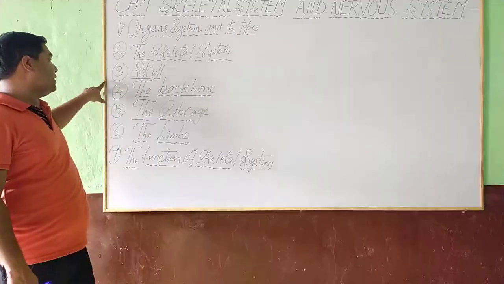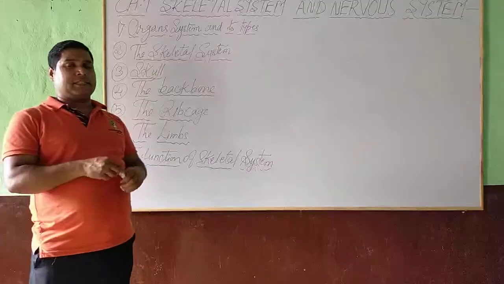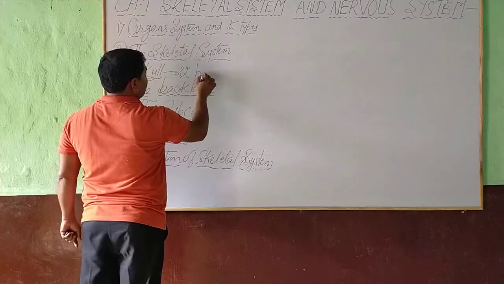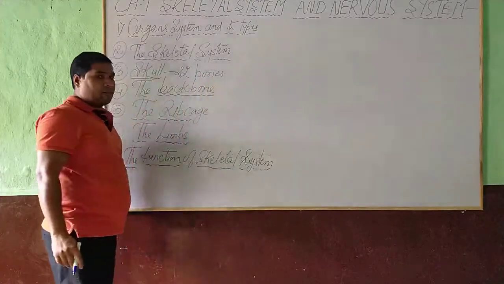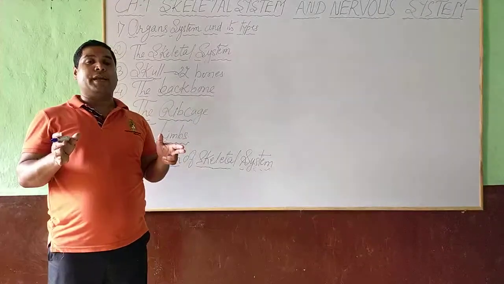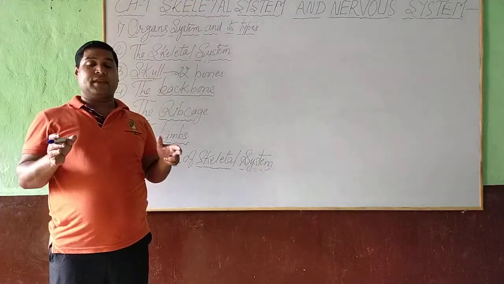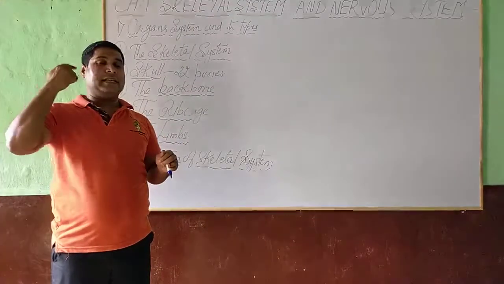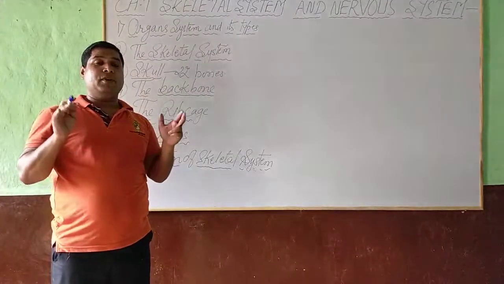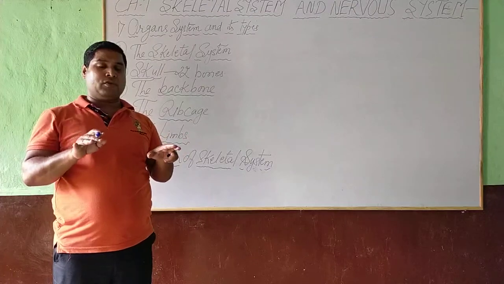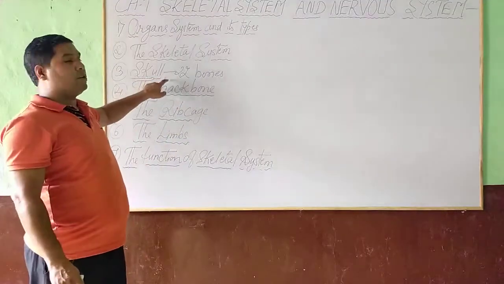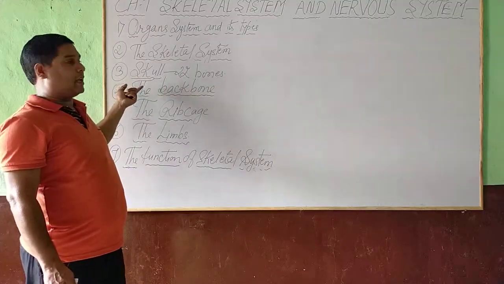Next point I am going to explain the skull. Skull consists of 22 bones. 8 flat bones form a helmet type structure and cover the brain. Whereas the face region is made of 14 bones. Means face region is made of 14 bones and 8 flat bones form the cover of brain. So altogether 22 bones are present to form skull.